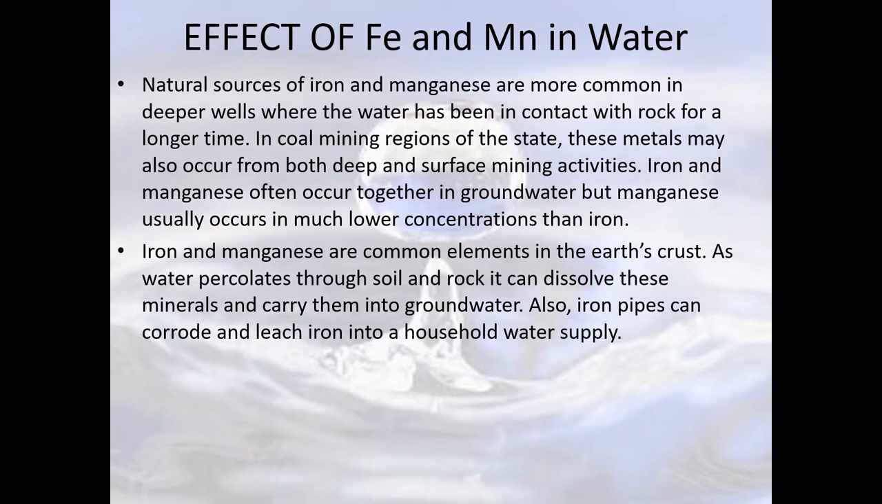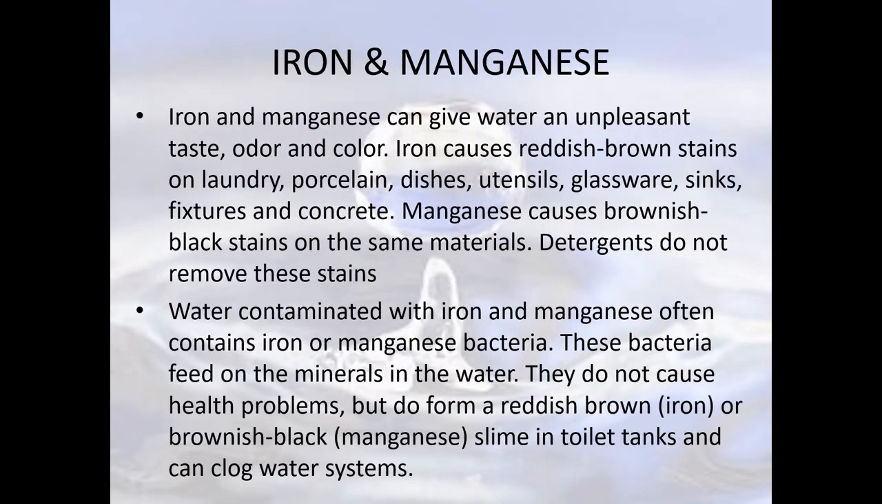Iron and manganese are common elements in the earth's crust, and as water percolates through soil and rock, it dissolves these minerals and carries them into groundwater. And as I told you, deeper wells in contact with rock, and areas where mining activities are carried out, have more iron and manganese. So what are the problems? We'll study.